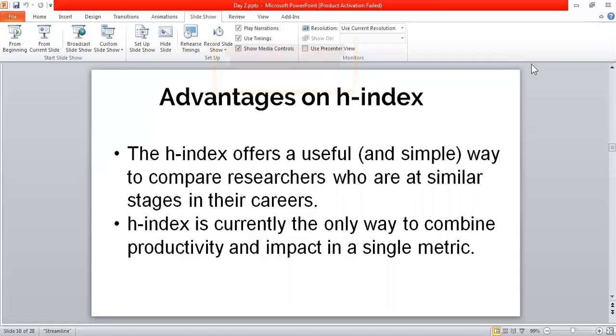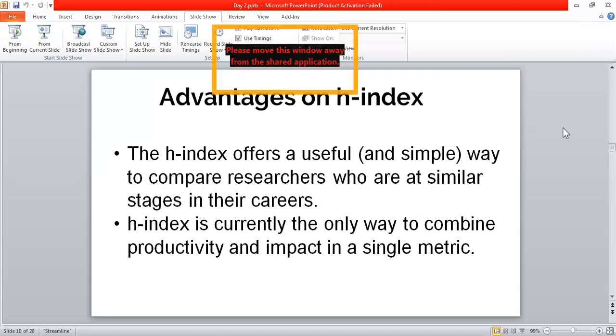This is what makes that specific author different from the other. So this is one of the advantages of an H-index. H-index helps us to compare the output of researchers who are at similar stages in their career. The next thing, H-index is right now the only way to combine productivity and impact in a single factor.